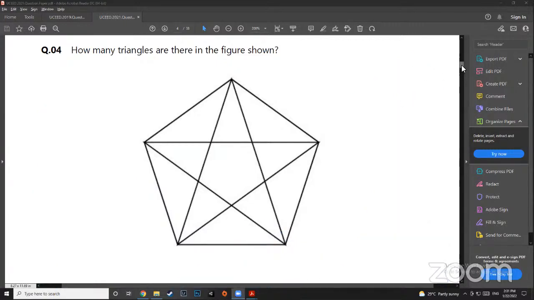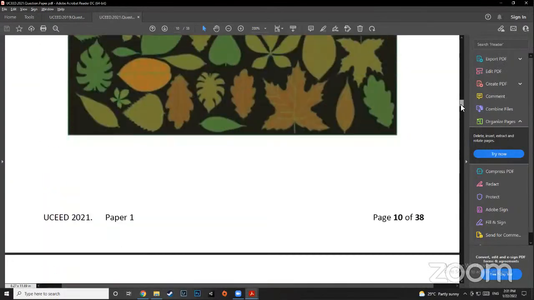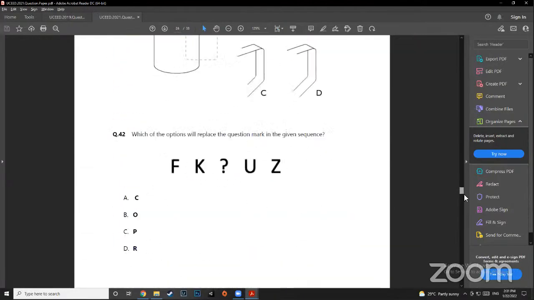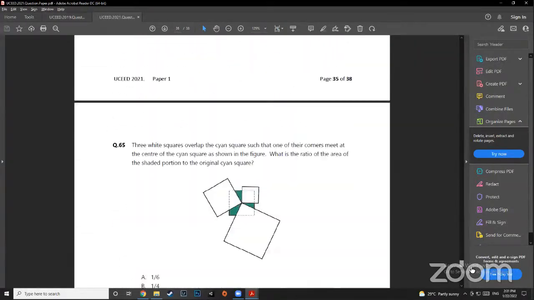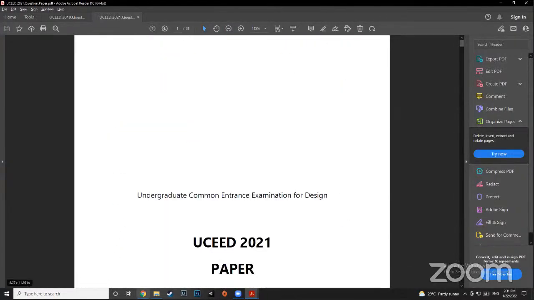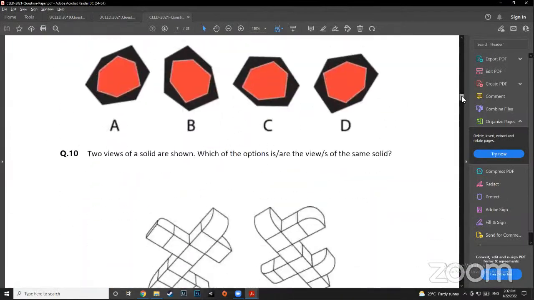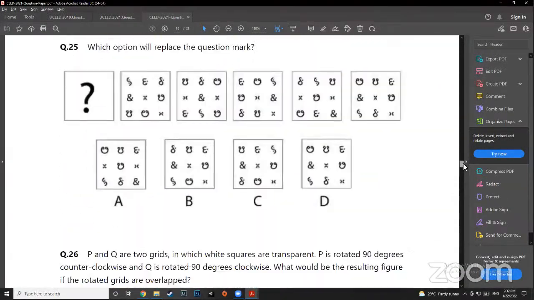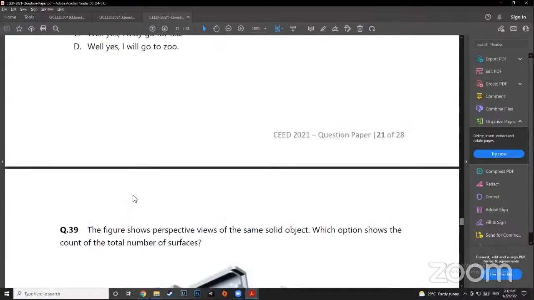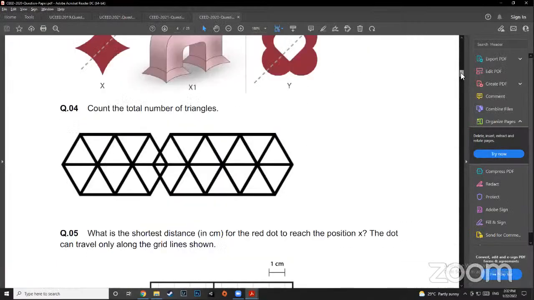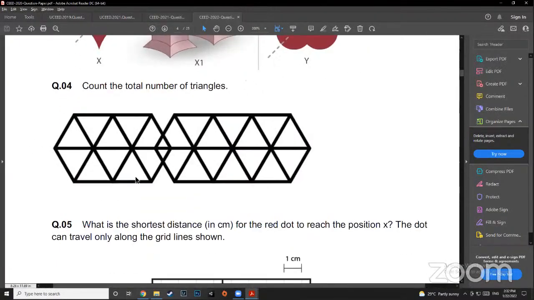Another way where they show you many squares. Like they will show you many shapes and try to confuse you, but then you need to count, right? I'm not able to find that question paper that I'm looking for. It might be in 2020. Right. So like this one also can be solved by the type of the shape's size. That will be better to solve this sort of a question.